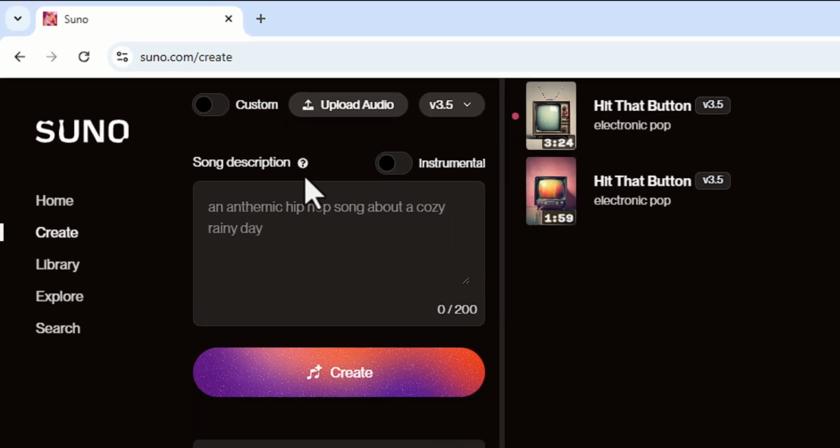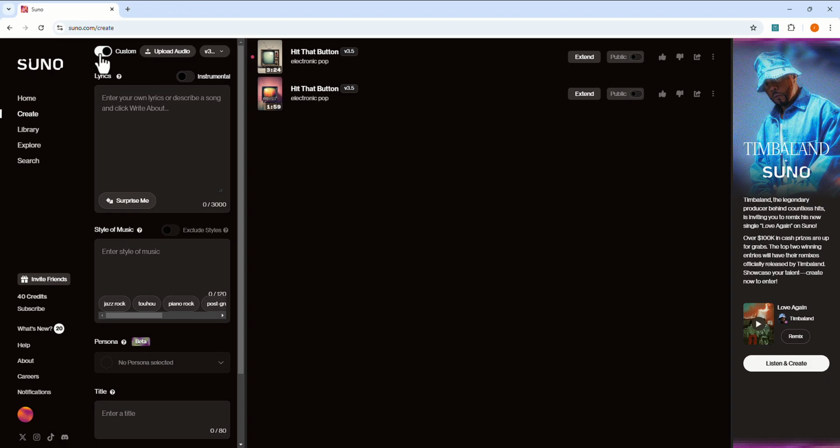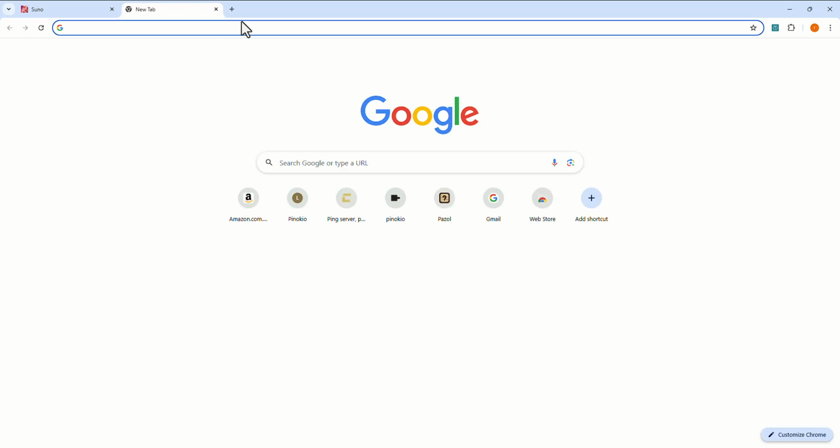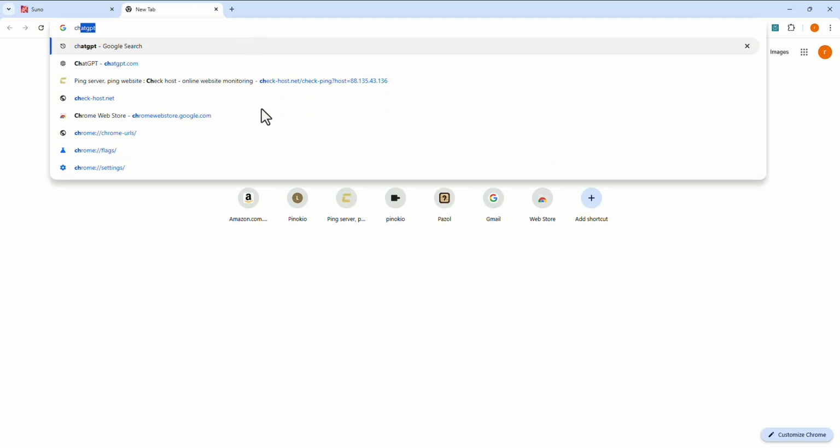So I'm just going to press custom. Here we have the lyrics. So I can have my own lyrics. I'm going to create it using ChatGPT.